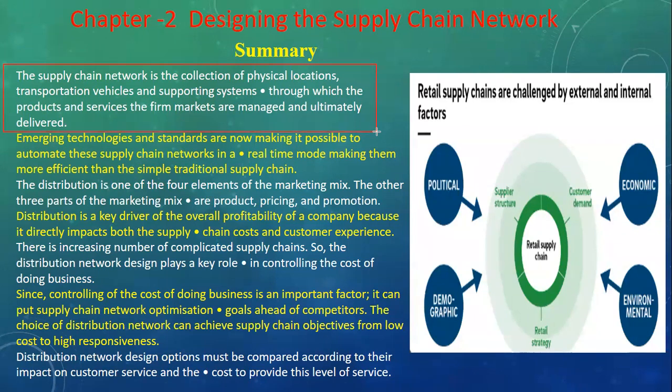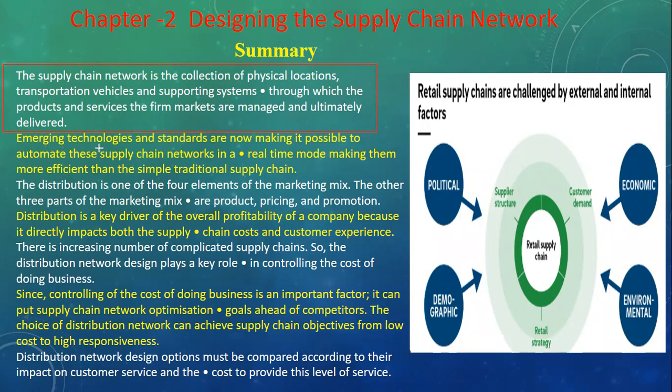Then, transportation vehicles and supporting systems, through which the products and services of the firm are managed and ultimately delivered. The main objective of supply chain management is that the whole collection of physical locations, transportation vehicles and supporting systems are managed in such a way that they give us the maximum level of output.